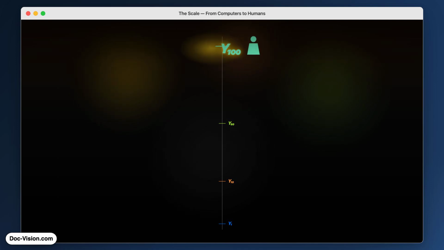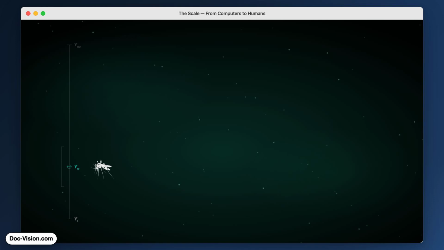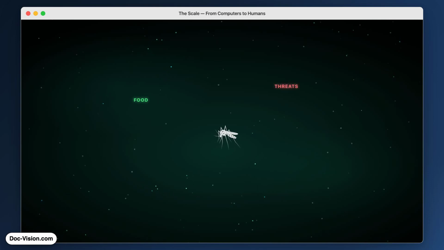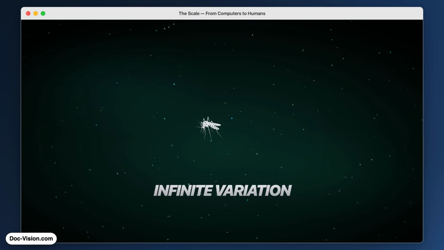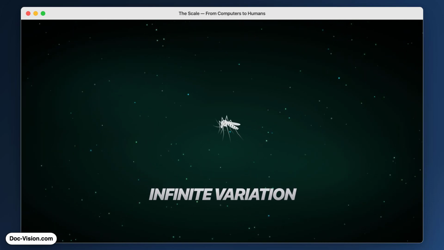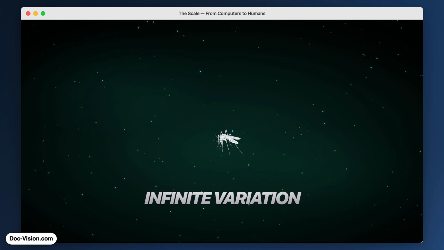In between, consider a mosquito. It survives in the wild, finding food, avoiding threats, reproducing. Not elegantly, but well enough that the species endures. And the variation it faces is staggering. Mid-flight, it receives a stream of inputs, light, scent, air, that is unique at every instant.